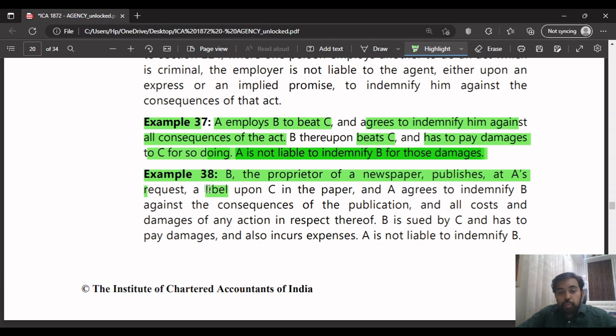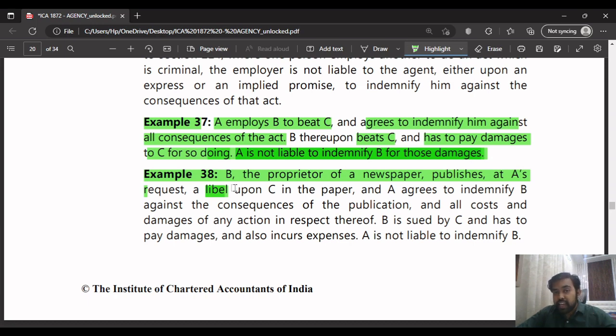Libel means to put something which is abusive or troubling, which will defame the third person. That is called libel.